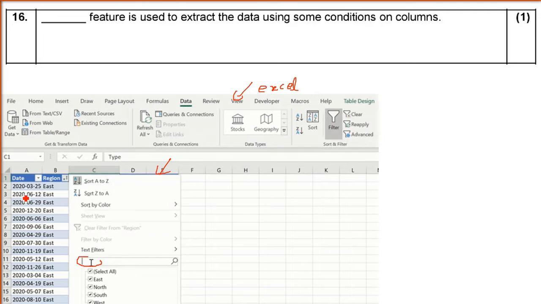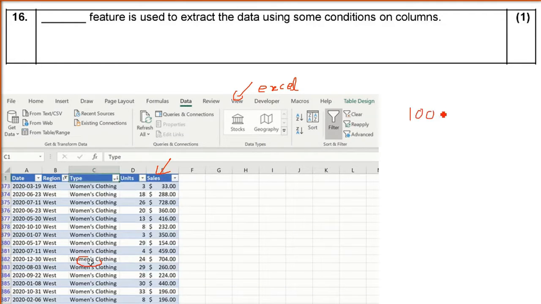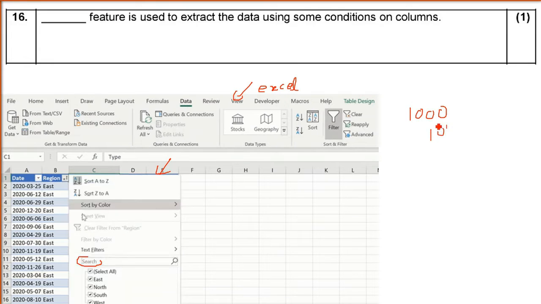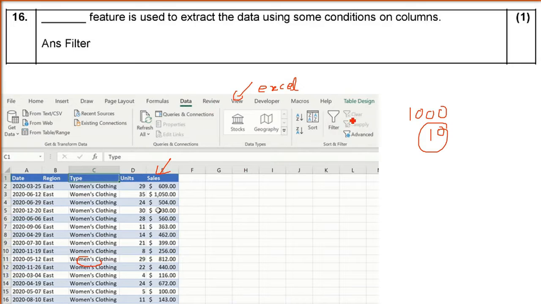So this is filter. So what is the feature that is used to extract the data? Because you may have thousands of entries. You might get some 10 out of it because you are putting some conditions on columns. The answer is filter.